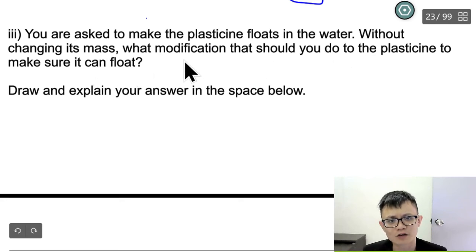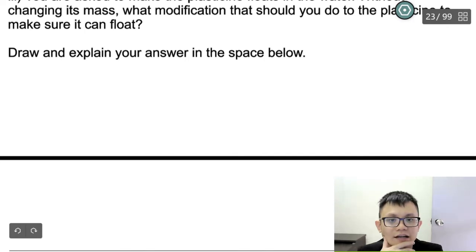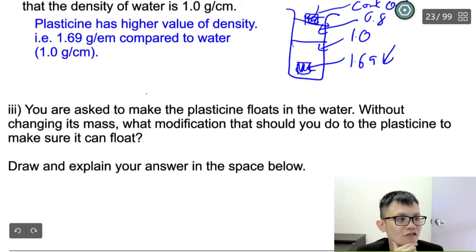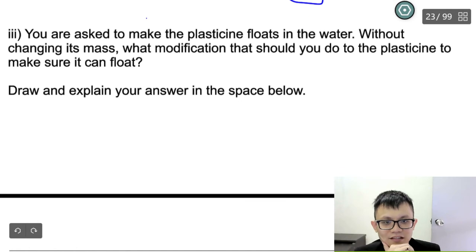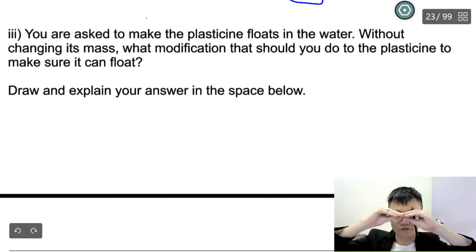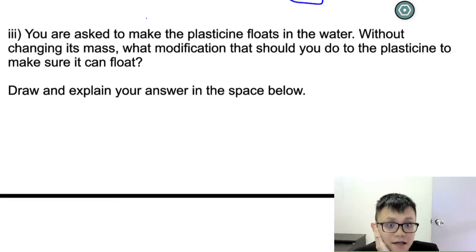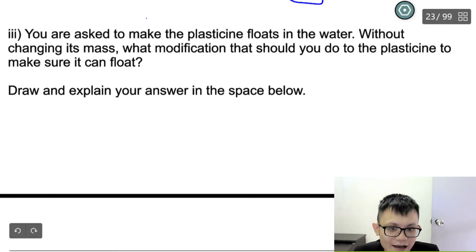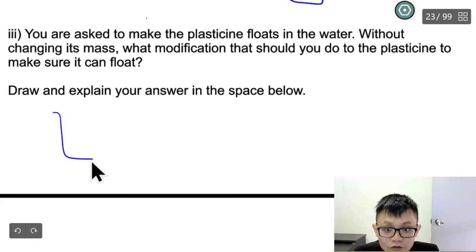You are asked to make a plasticine float in water. Without changing its mass, what modification should you make to the plasticine to make sure it can float? Draw and explain your answer. This question is more like a riddle, right? How to make the plasticine float? It's not about calling a magician to make it float. Of course, what I can do is either make the plasticine very, very thin, or make the plasticine like a boat, correct or not? You never think of that, right? You only think straight, only science. But sometimes science likes to play riddles with you, correct or not?